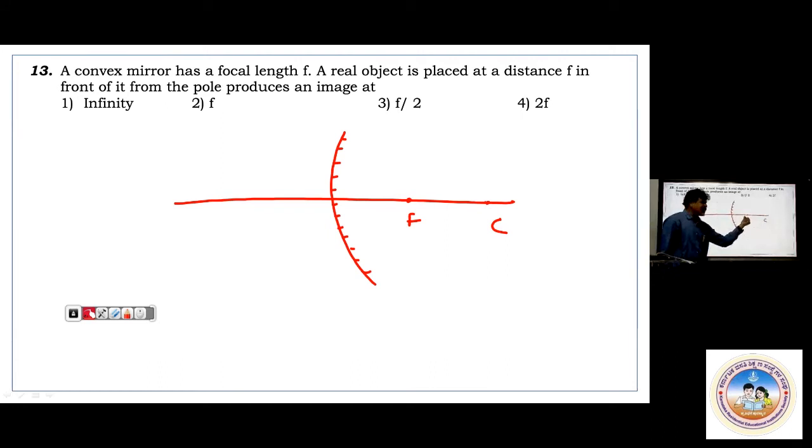In a convex mirror, if you are keeping the object here, where do you get the reflection? No reflection, nothing. You are putting it towards the silvered surface. At a distance equal to f means this distance. Here the answer definitely infinity you rule out, f you rule out, 2f you rule out. Why? Answer is f by 2.